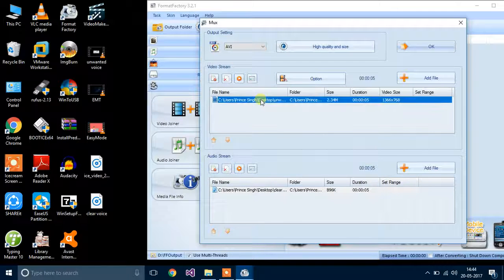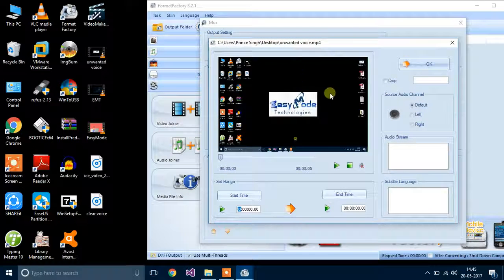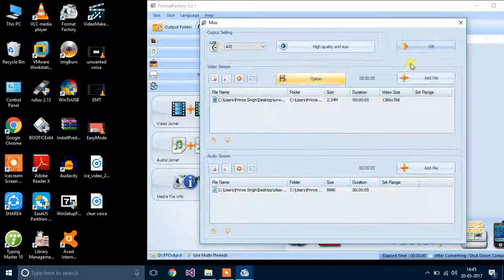Now in the video, it's a very important part. Click option. Then here you need to select the mute option. Select mute. Then click OK.